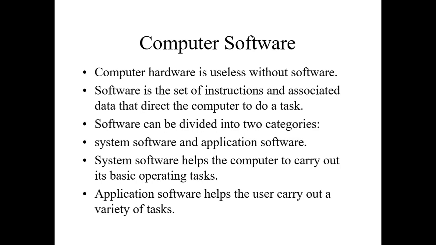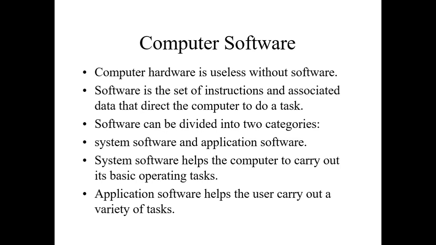As we know, there are two main parts, hardware and software. The physical components are the hardware, and all the instructions come under the category of software. Now, we can further divide software into broadly two types: system software and application software. System software carries out the basic operating tasks by which the computer will work, and without the system software we can't even start our computer.